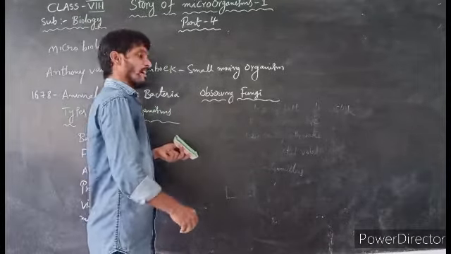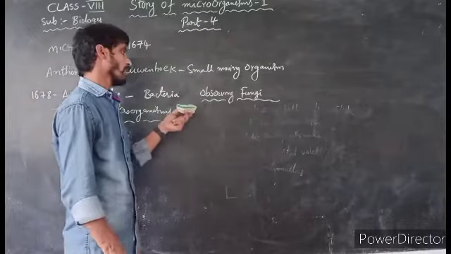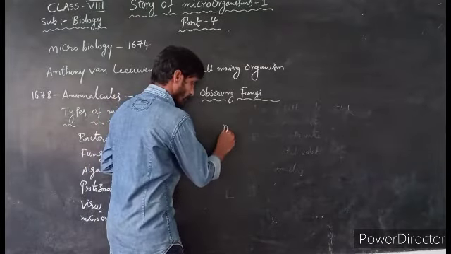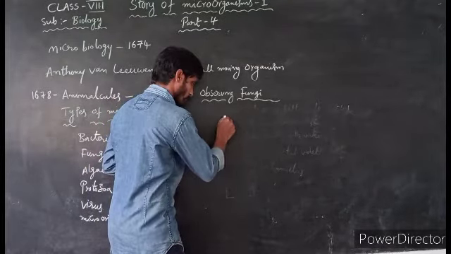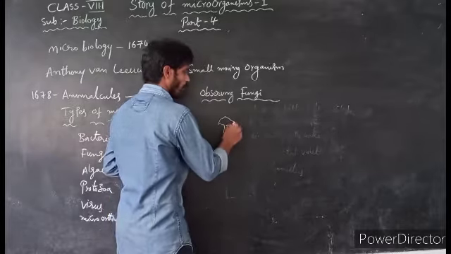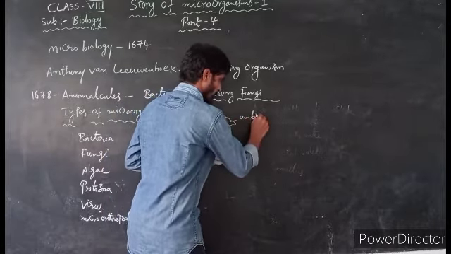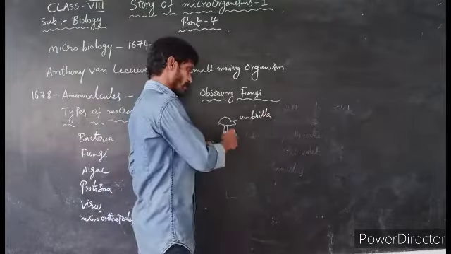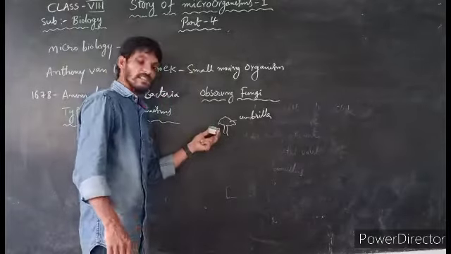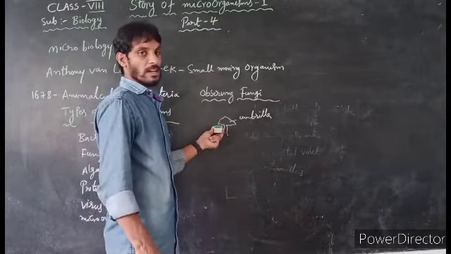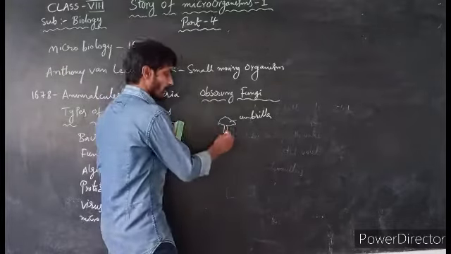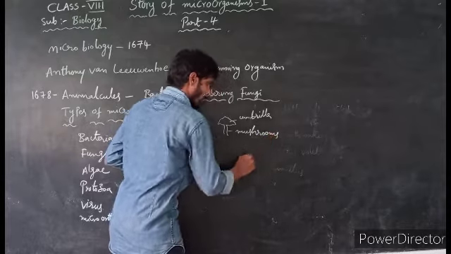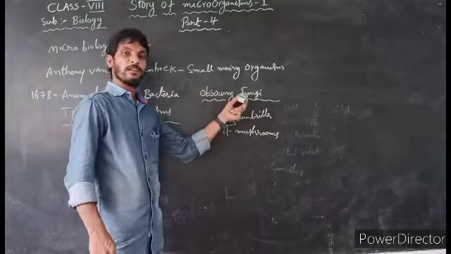Another one in our day-to-day life, especially in the rainy season, we can observe umbrella-like structures on the bark of trees and in the dump yards. These umbrella-like structures are called mushrooms. These mushrooms also belong to the family of fungi.